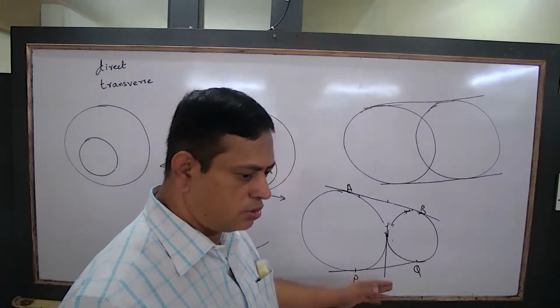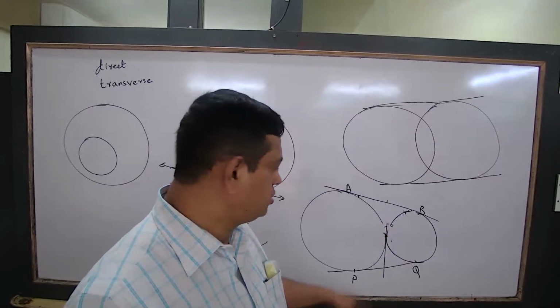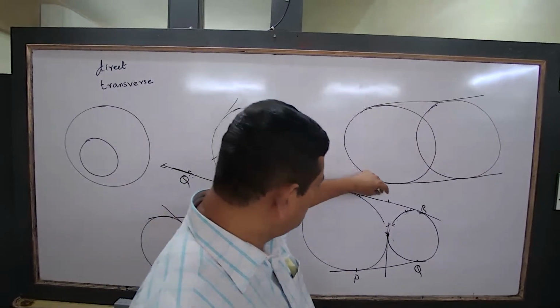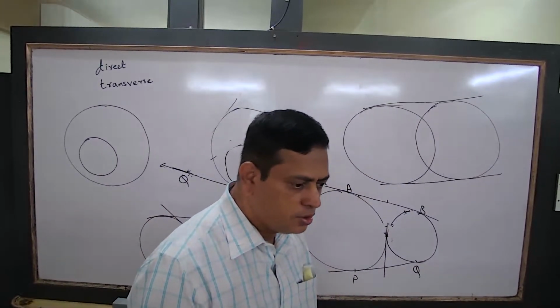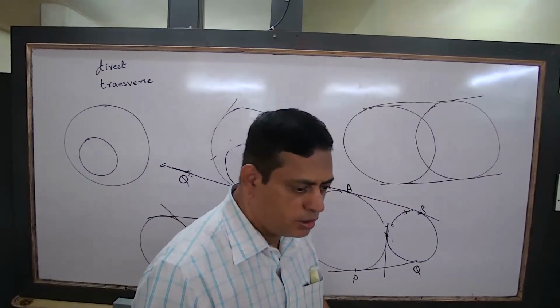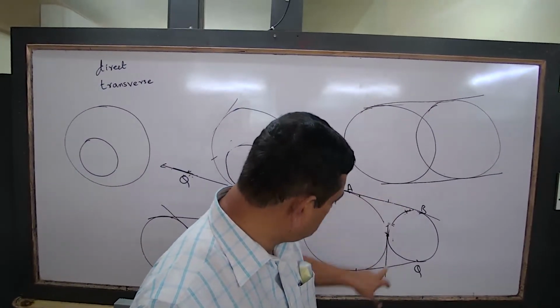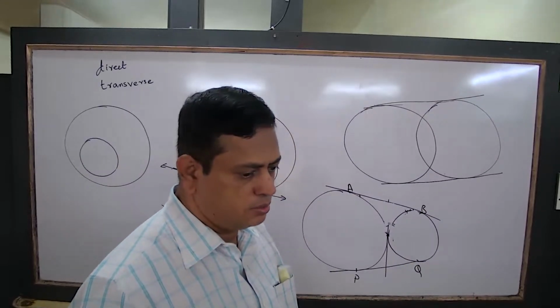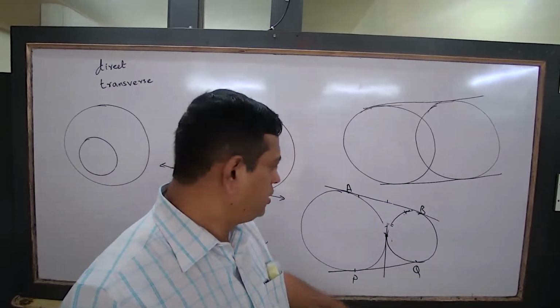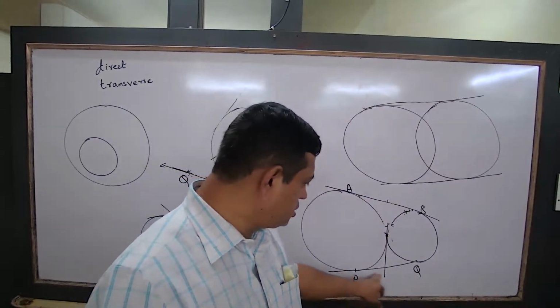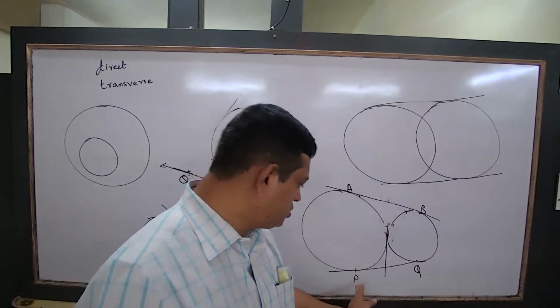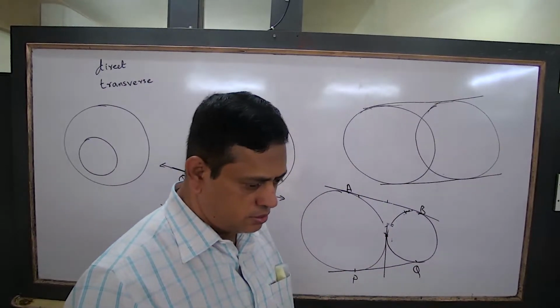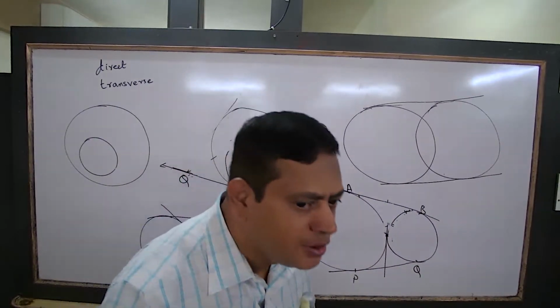Similarly for P. Therefore, what will you get? You will get this and this equal, this and this equal. How will you prove AB equal to PQ? If this is 5, this is 5, this is 3, this is 3, then 5 plus 5 is equal to 3 plus 3.